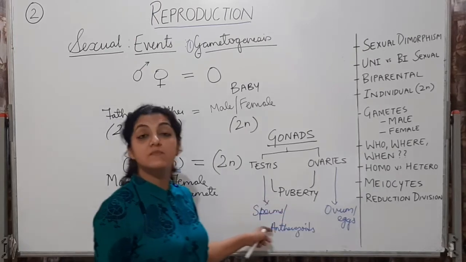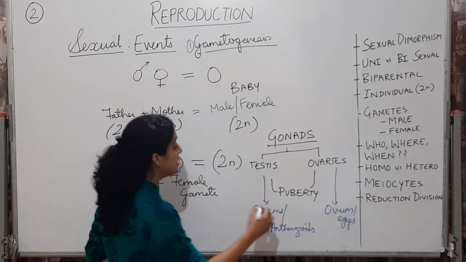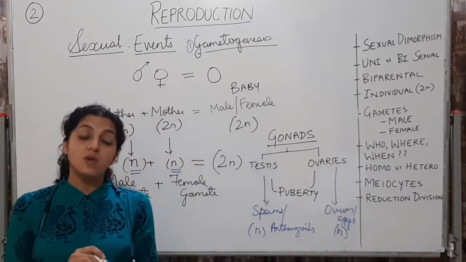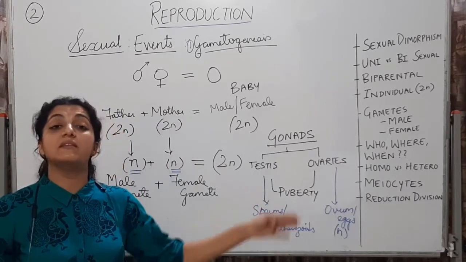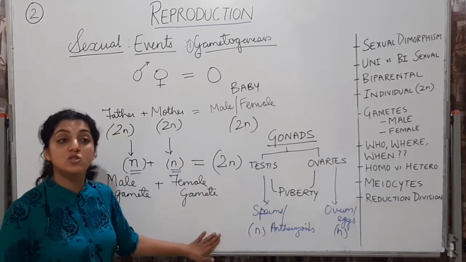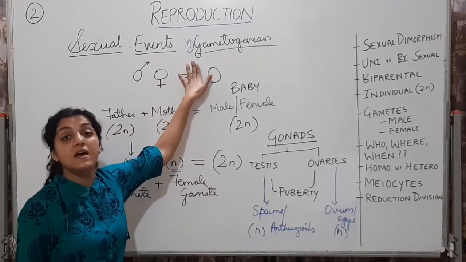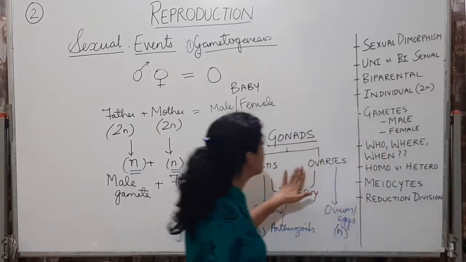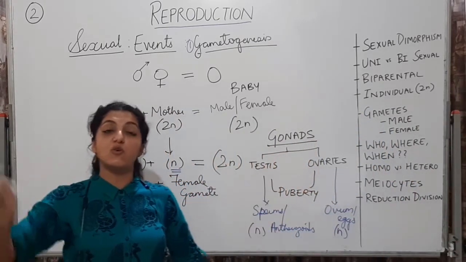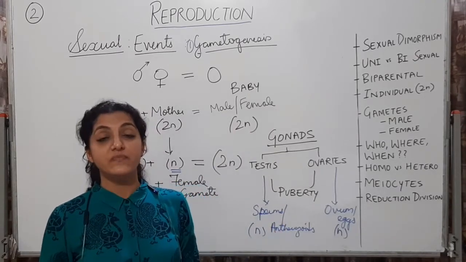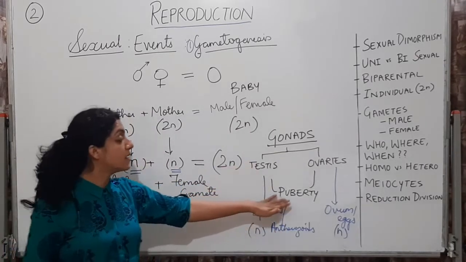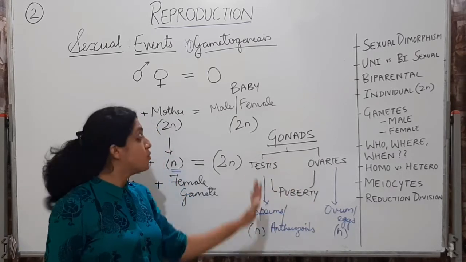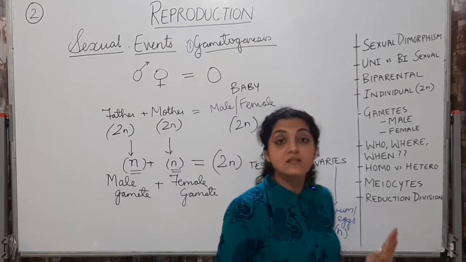All right? So sperms and ovums, you have to remember. The sperm will be haploid, MCQ. Ovum will also be haploid, MCQ. Sperm will be the male gamete. Ovum will be the female gamete. The process of formation of gametes is called gametogenesis. कब बनेंगे? Reproductive phase में. Sorry, at the time of puberty. Who is going to make? The male is also going to make. The female is also going to make. All right. And when? They are going to make it in the reproductive phase. Where? In the gonad. Okay. So this is what you have to remember about gametogenesis.